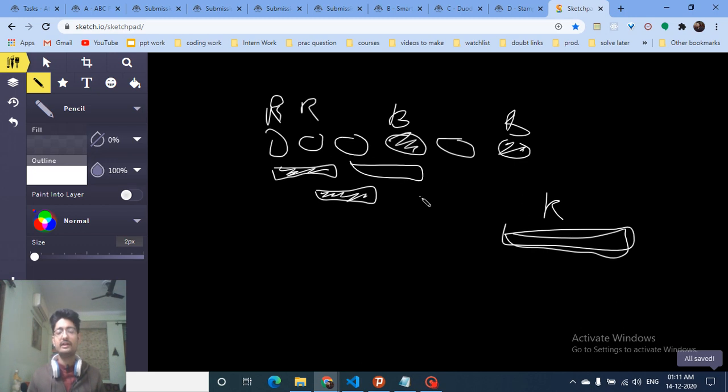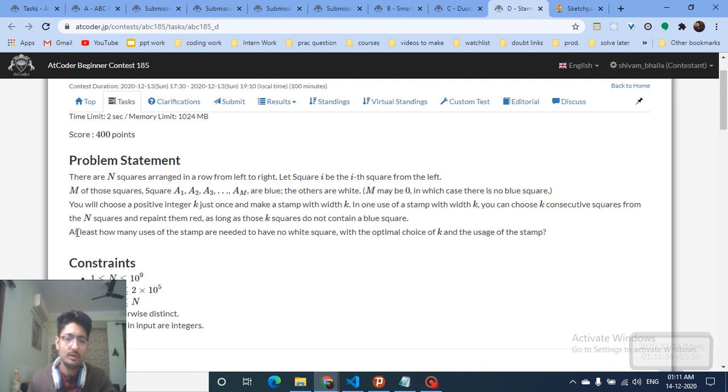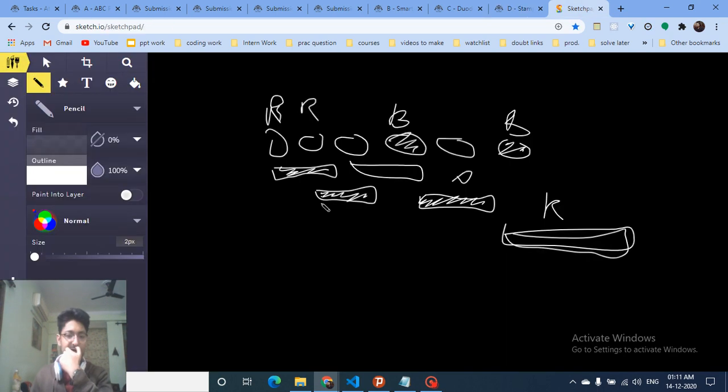But you cannot take a window of size 2, because if you take a window of size 2, then it will again overlap with this ball and it will not work. So you have to find out in this problem at least how many uses of the stamp are needed to paint all of them, and you have to choose an optimal value of k also. So you have to choose some optimal value of k and paint all of these.